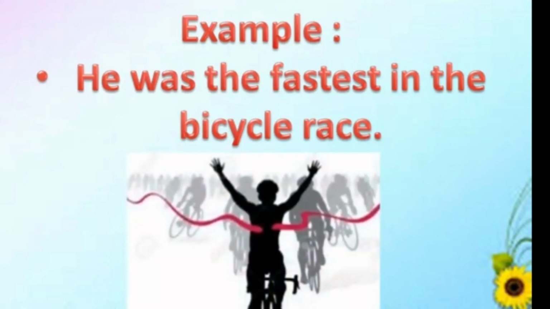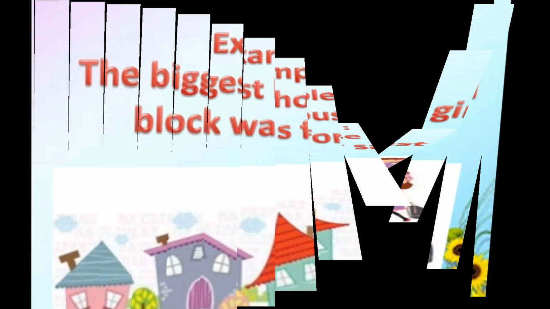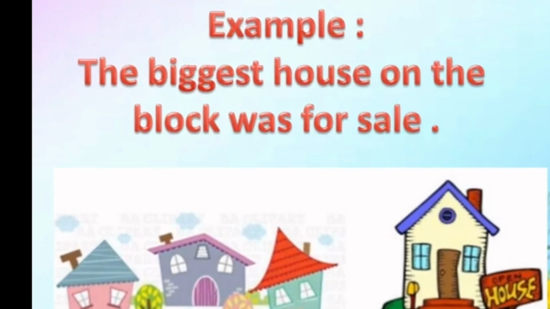See some examples. He was the fastest in the bicycle race. Here, the adjective fastest is said to be in the superlative degree because it denotes the highest degree of the quality. It compares more than two persons. She was the smartest girl in the class. The adjective smartest is in superlative degree because it compares more than two girls. The biggest house on the block was for sale. Here the adjective biggest tells us about the highest degree of quality as it compares more than two things. So it is called superlative degree.